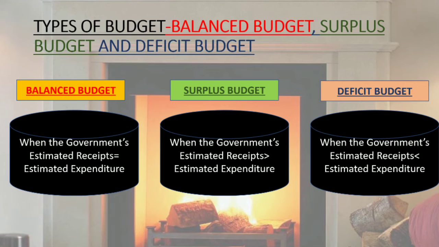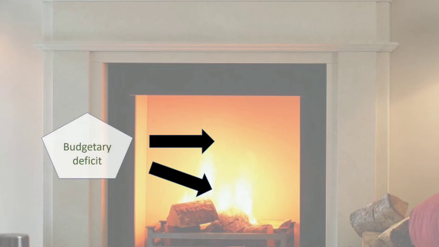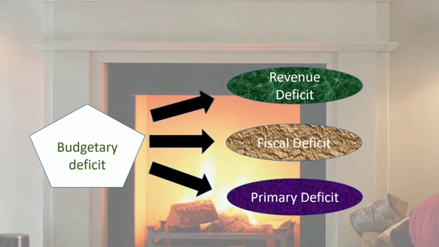It is the actual situation which is prevailing in almost all the developing economies, because governments do more expenditure than the receipts they get. So let's understand the budget deficit in a deeper form. Budgetary deficit is of three types: revenue deficit, fiscal deficit, and primary deficit. We need to understand all three one by one with the formula and understanding.